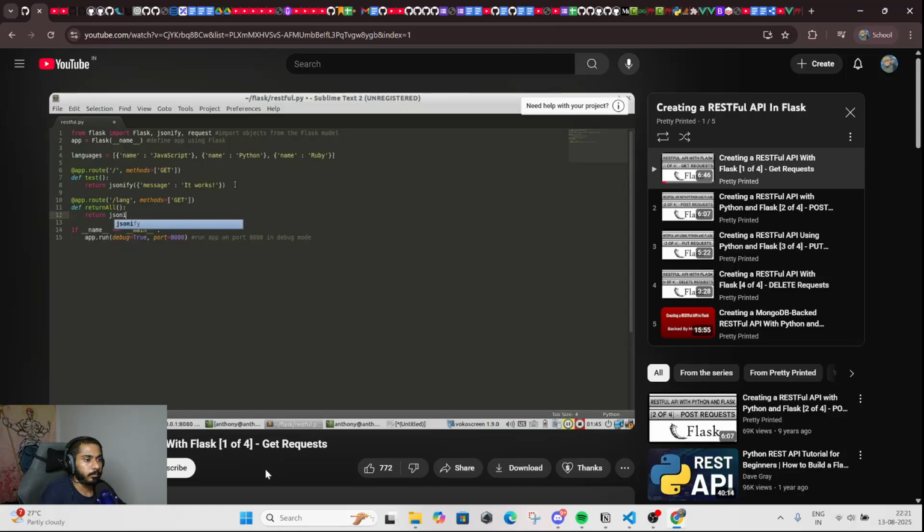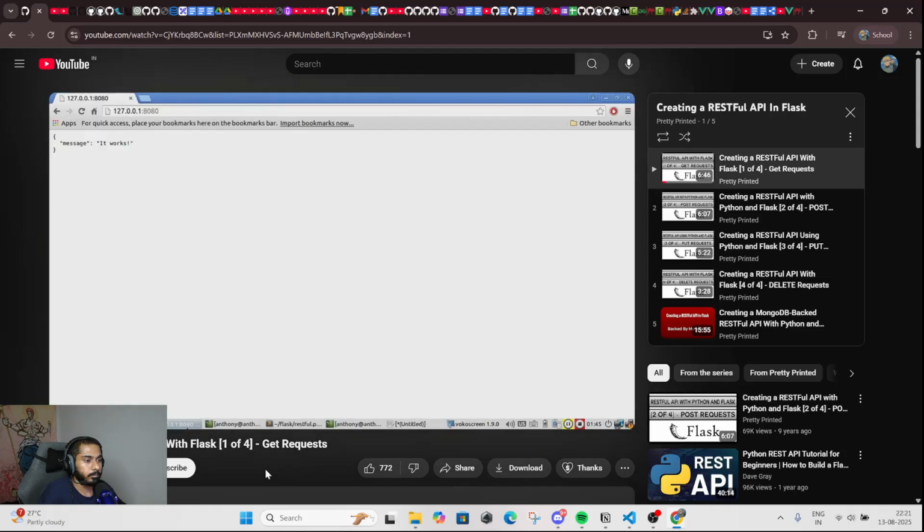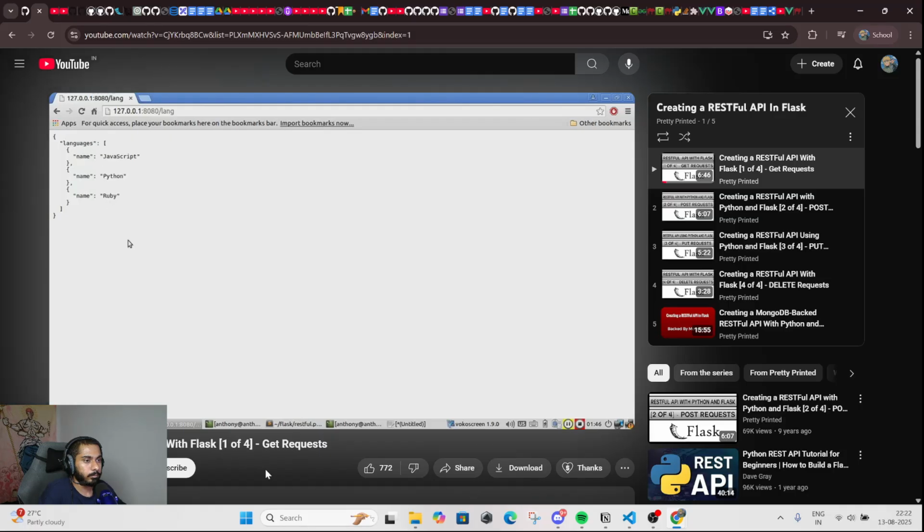And then I'll simply return a JSONified version of languages. But first I have to wrap it in another dictionary. So I'll call it languages as the key. And as the values, I'll just say languages. Let me save that. The server should have restarted. It did. And refresh. Server's still up. So let me go to the lang endpoint. And now you can see everything I had in that list was returned here.